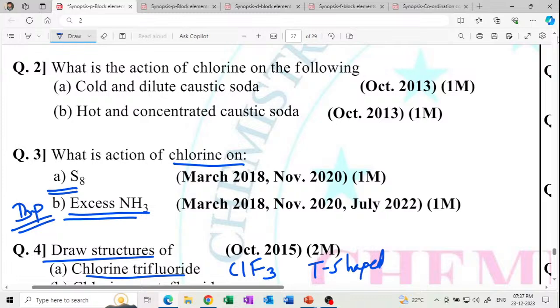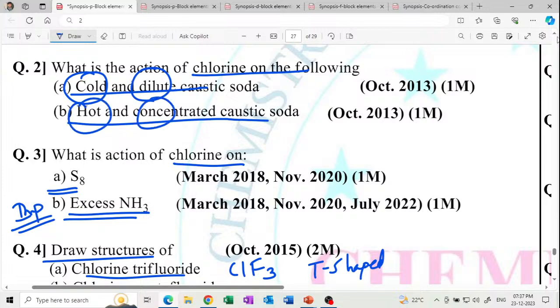Next, what is the action of chlorine on the following? Cold dilute caustic soda and hot concentrated caustic soda. Just see here: one is cold dilute and the other is hot concentrated, but caustic soda means NaOH. Mark this question IMP. This is a very important question. What is the action of chlorine on cold dilute NaOH and hot concentrated NaOH, caustic soda? So question number 2 is very important.